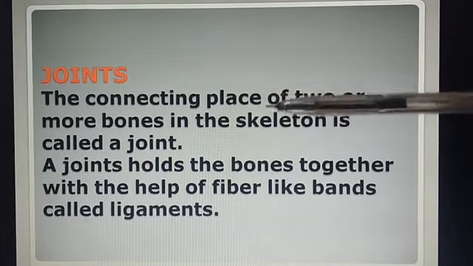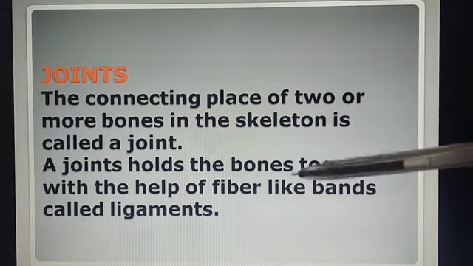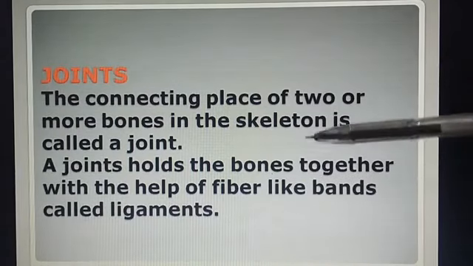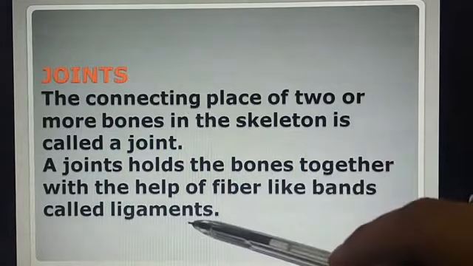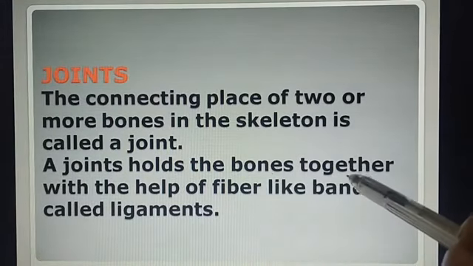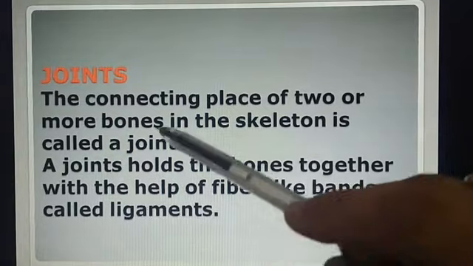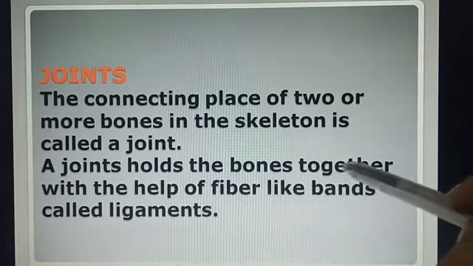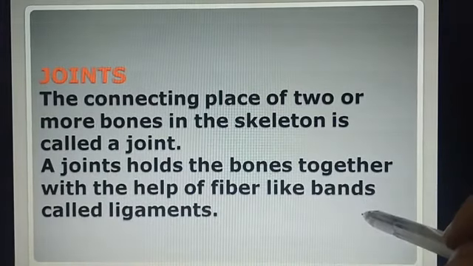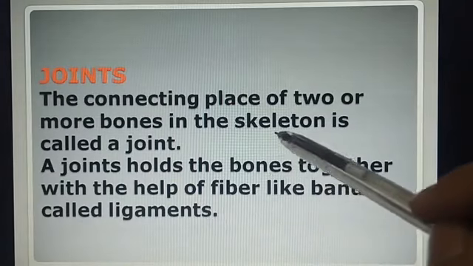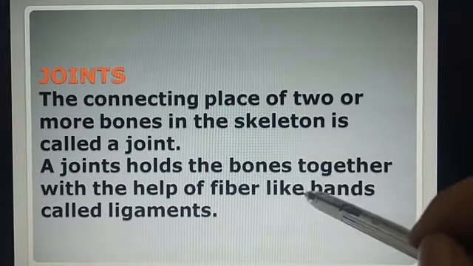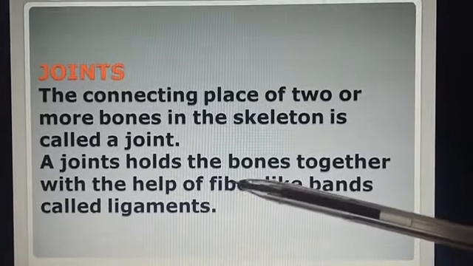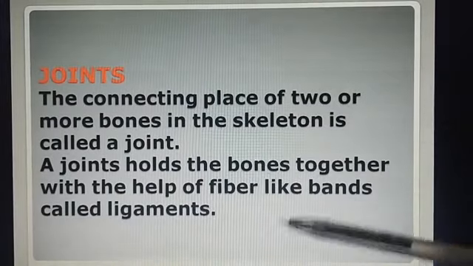Joints are movable. Movable means allowing the bones to move. Joints consist of ligaments, tendons and cartilage. What are ligaments? Ligaments are the fiber-like bands which hold the bones together at the joint. For the definition, a joint holds the bones together with the help of a fiber-like band called ligament. Ligaments are tough elastic bands of tissue, fiber-like bands which surround and support the joint.